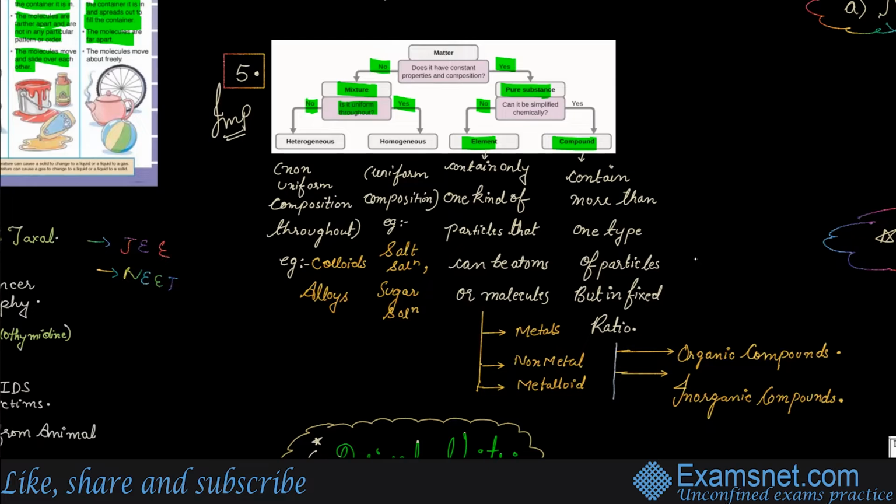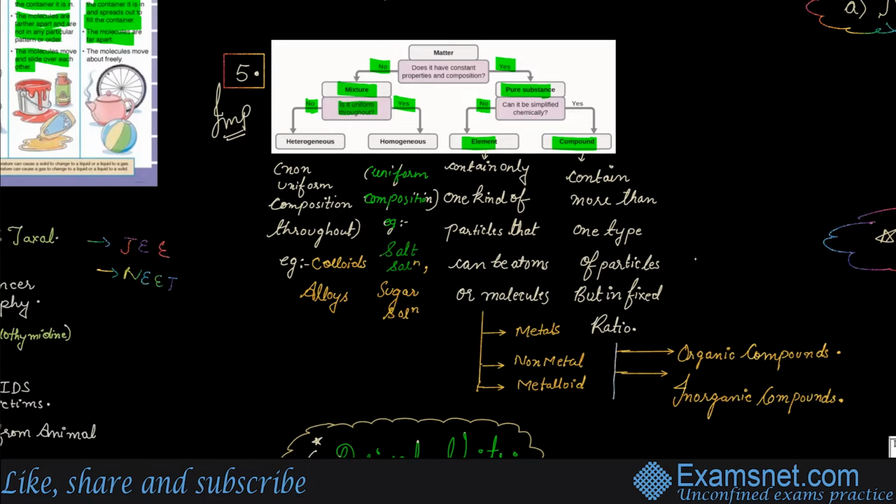Homogeneous: a sugar solution is a very fine example of homogeneous mixtures. So homogeneous is the one which has a uniform composition throughout. Salt solution, right? You pour some water in your container, and then you add one tablespoon of salt or one tablespoon of sugar. You will see there is a complete dissolution of the salt and sugar into the water, right? So there is a uniform composition. You cannot tell which component has been placed into the water.